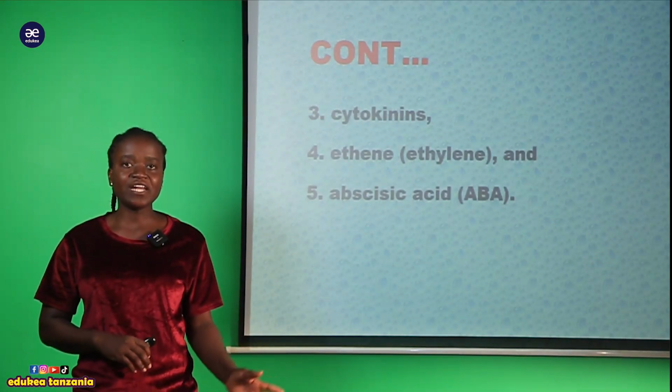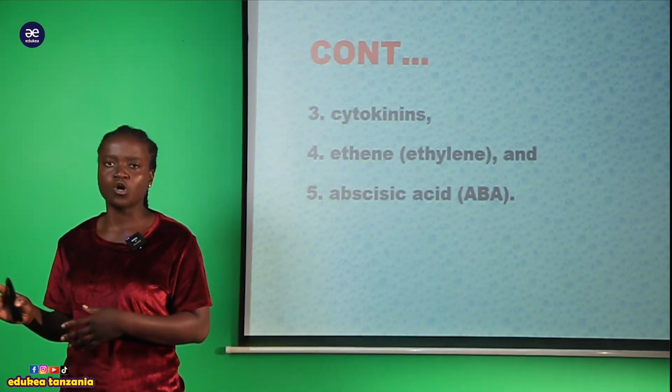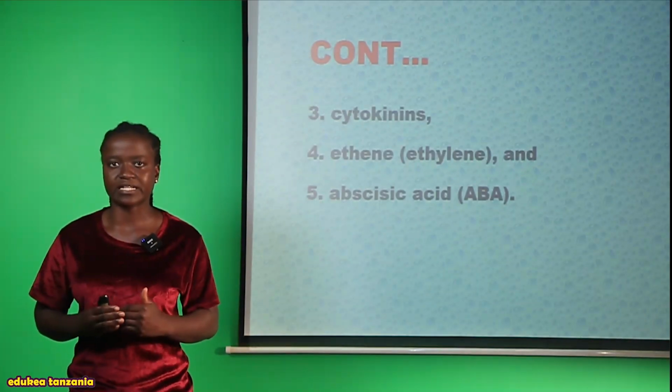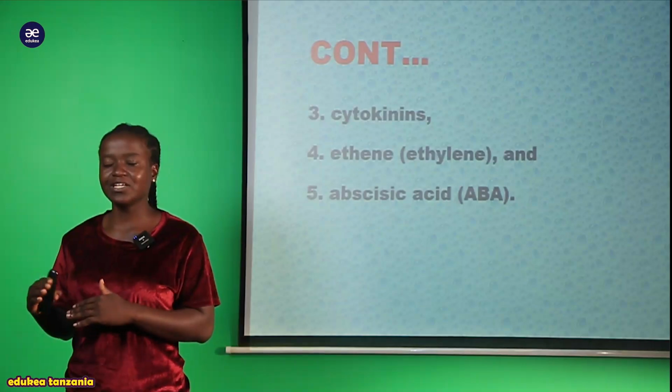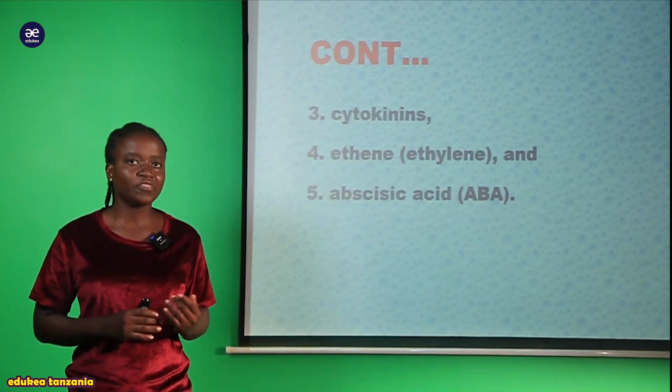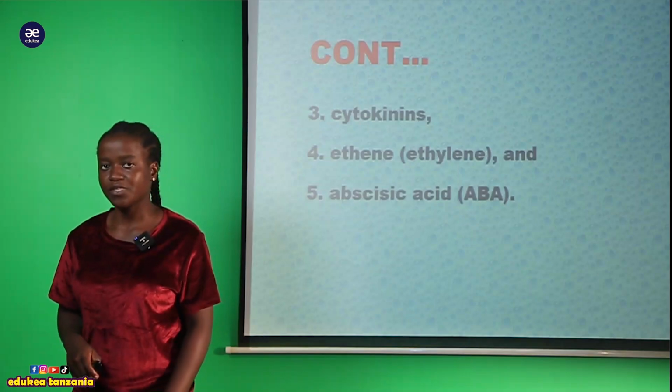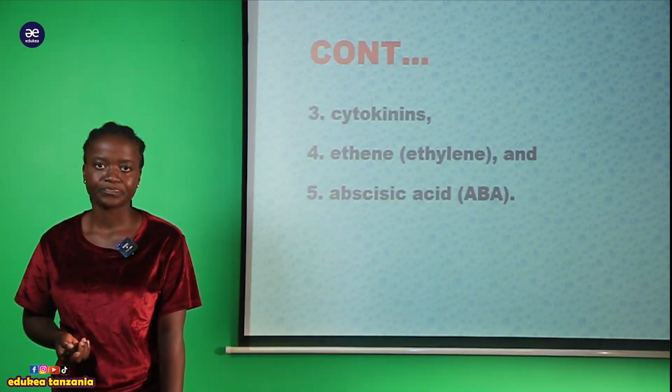But before we finalize and go through those hormones, I have to show you something very important so that you can understand the discussion of these hormones which are found within the plant body.